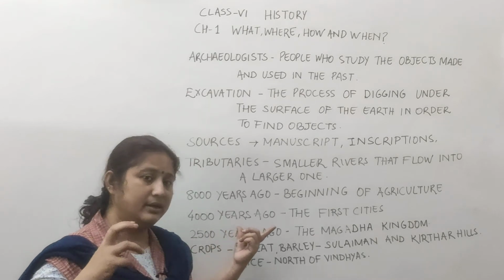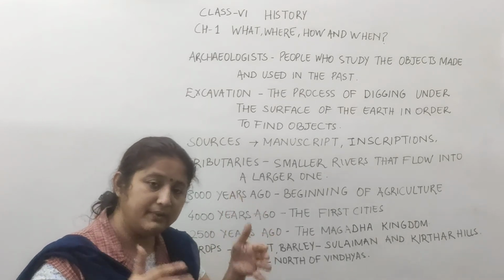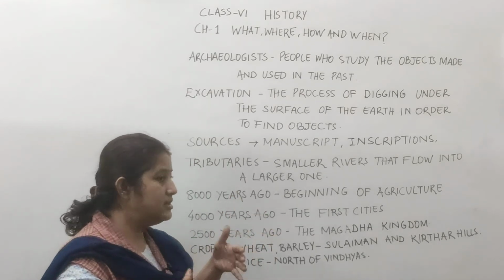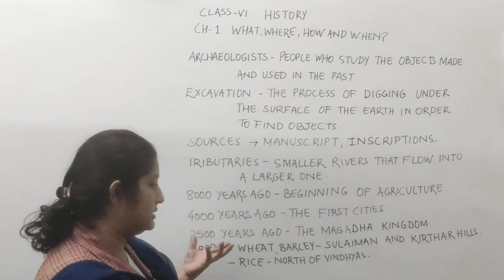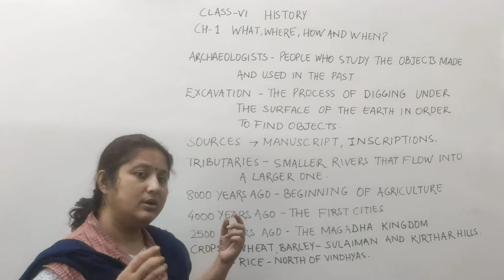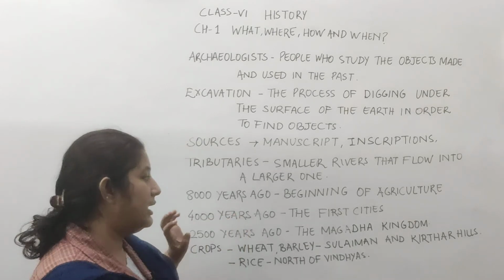When they started farming, they started living in groups also, and the first cities or villages came into occurrence. Now 4,000 years ago, the Indus Valley civilization came into existence.